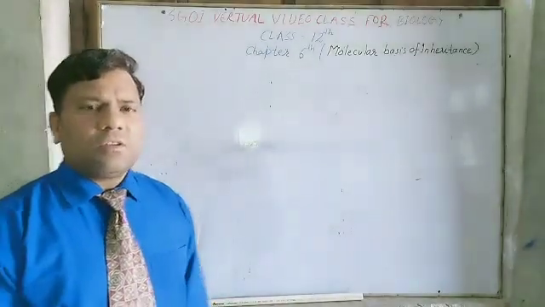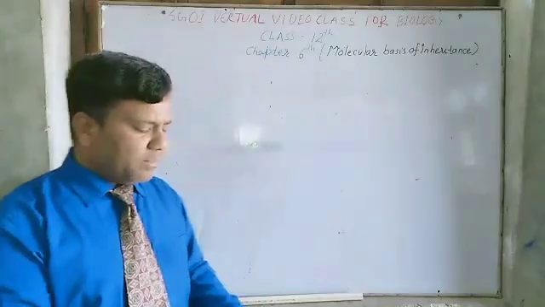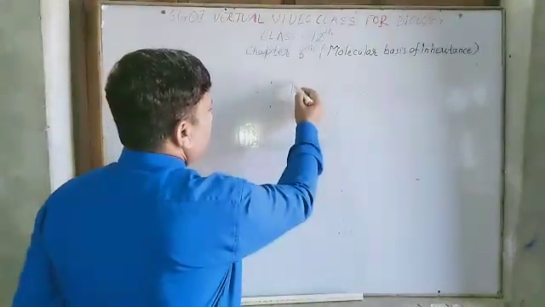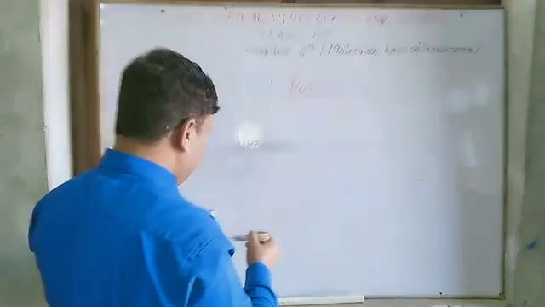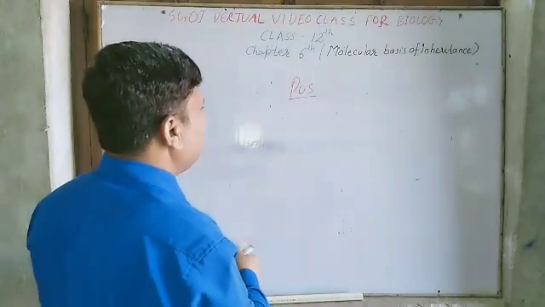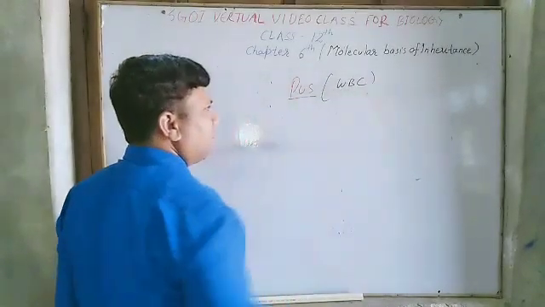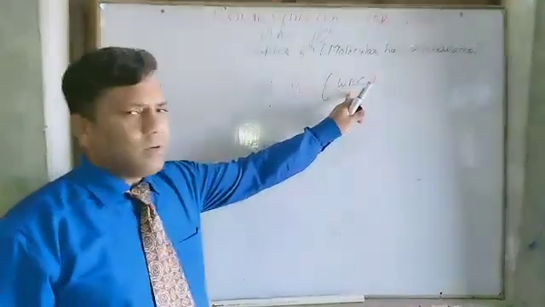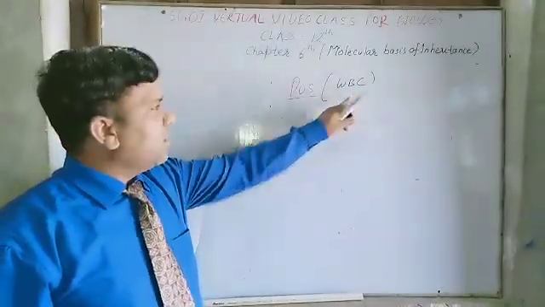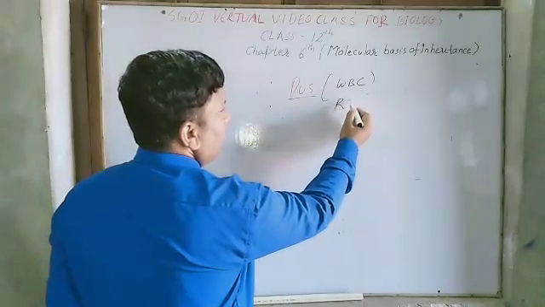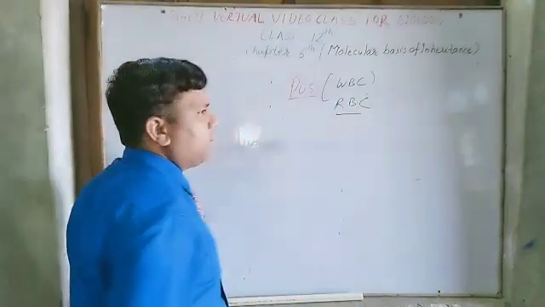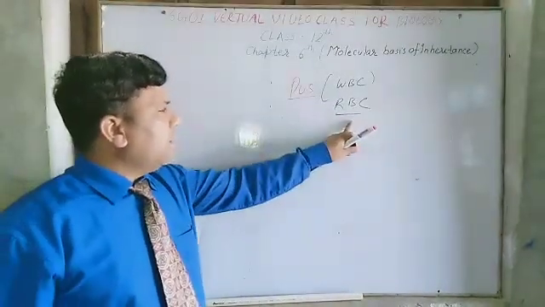Frederick Miescher first of all isolated DNA from pus cell. Pus cell is actually nothing, it is only a WBC, white blood corpuscles. It is a cell that is found in the composition of blood. WBC and RBC, these cells are found in the blood.